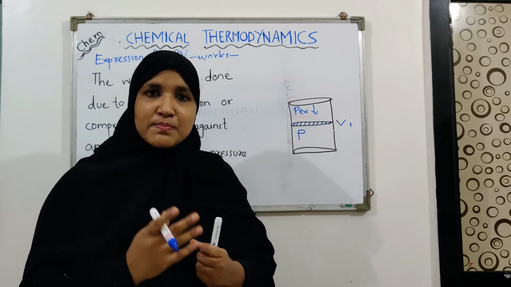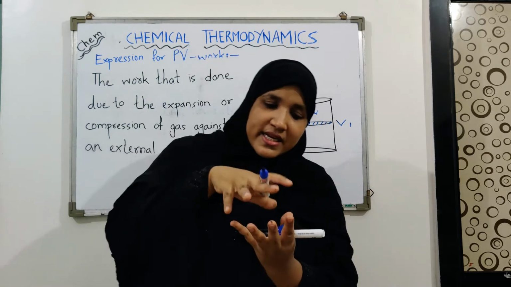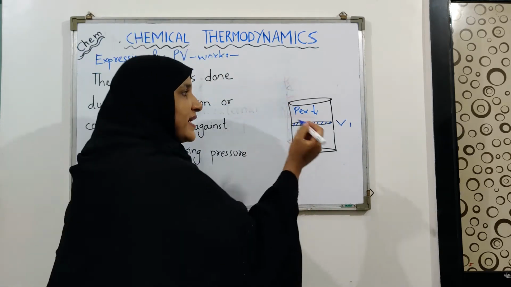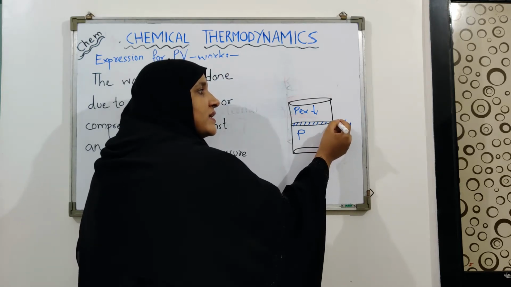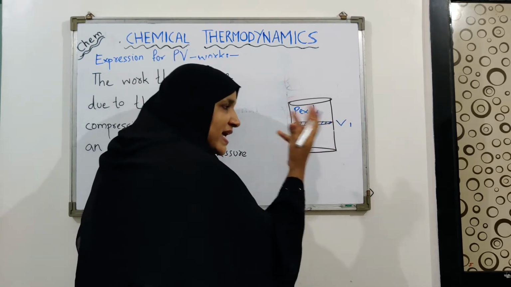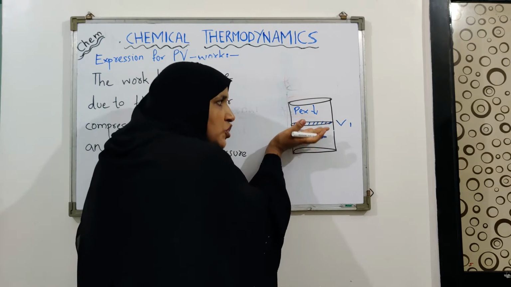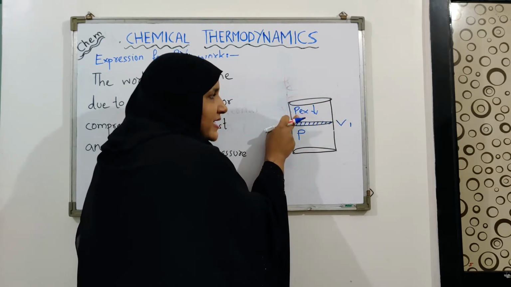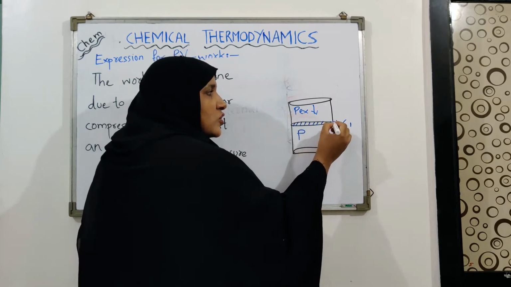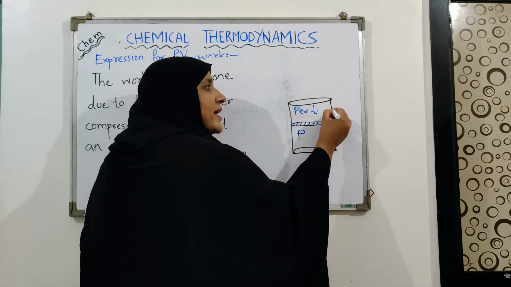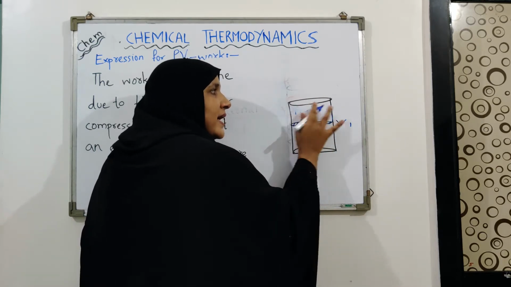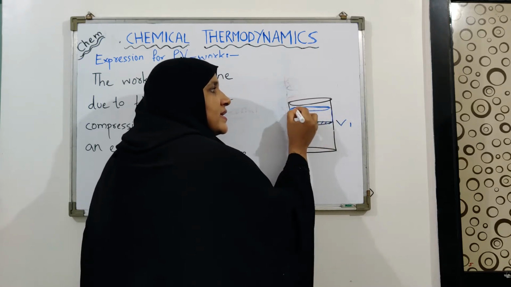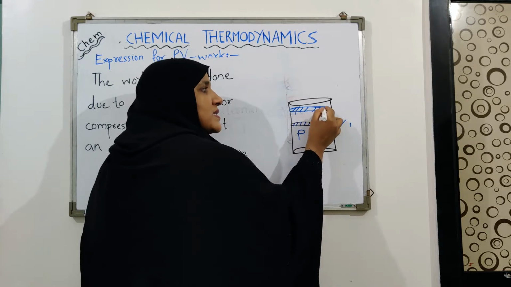Now let's say that the system is undergoing expansion. Whenever the system expands, its volume will increase. So let's say that the volume of the system increases, and as it increases it pushes the piston up against the constant external pressure. So the piston is moving against the pressure, and it will occupy some new position. This is the new position of the piston.